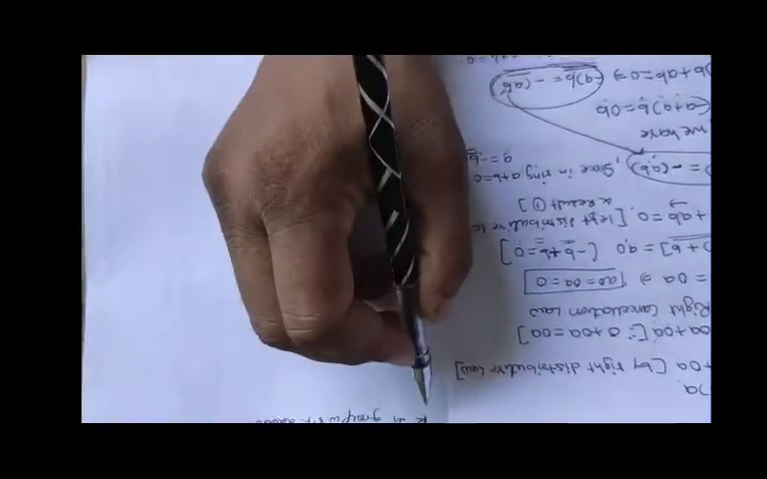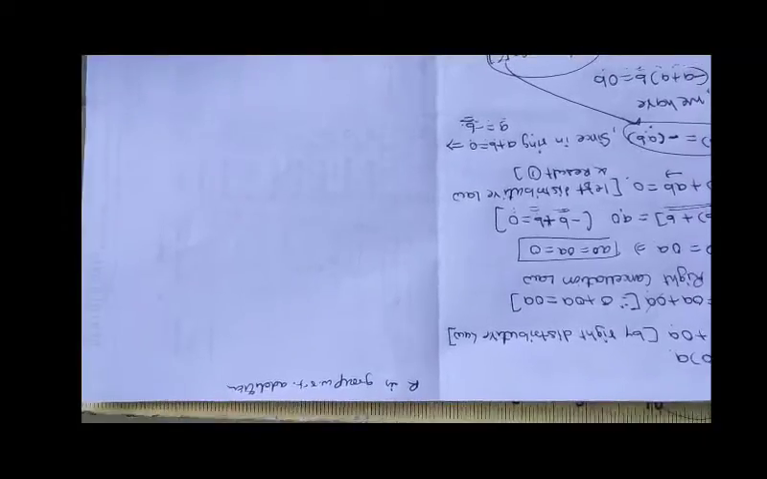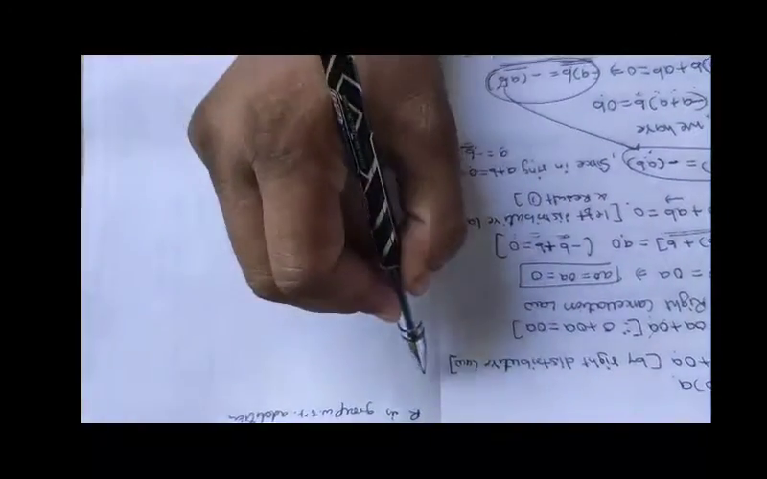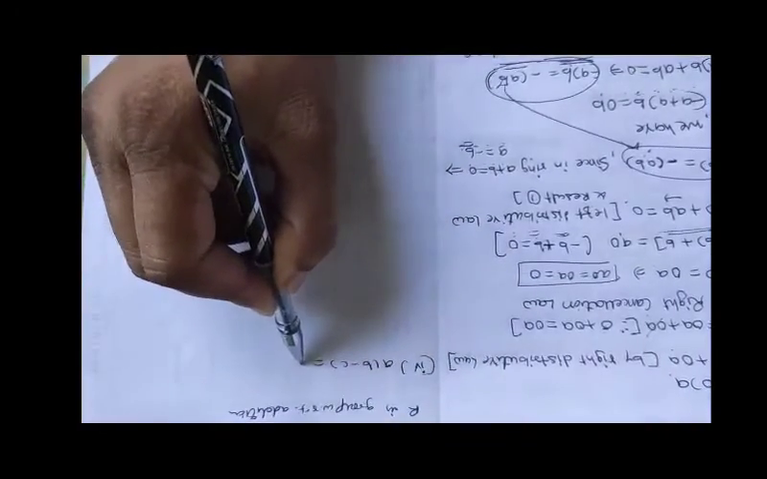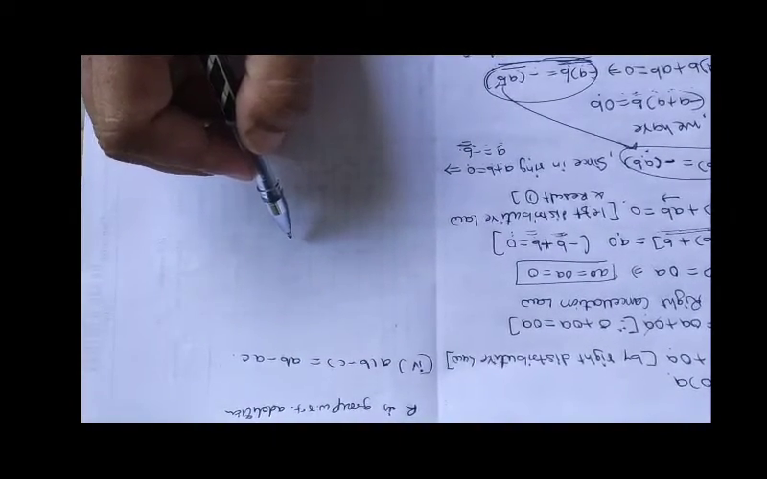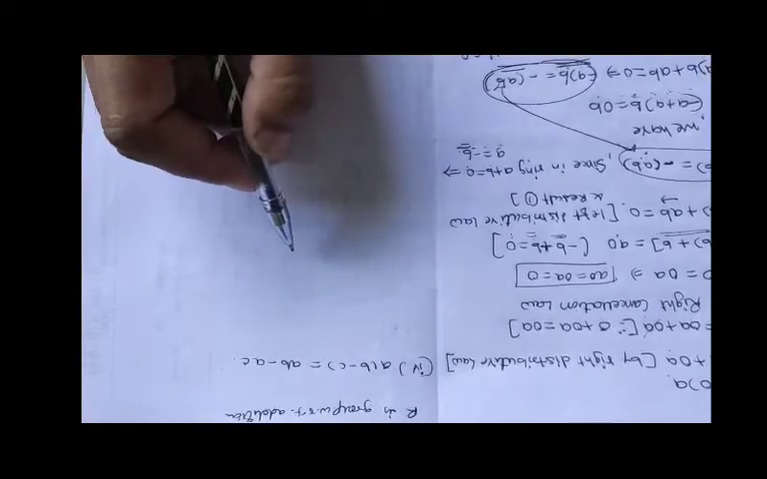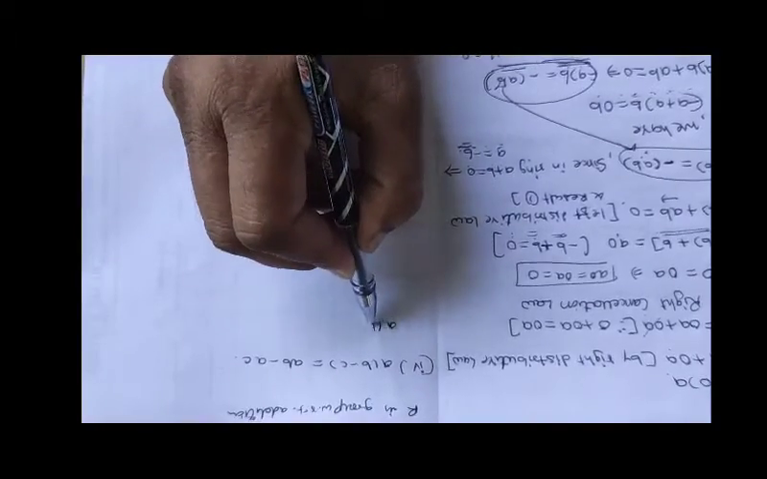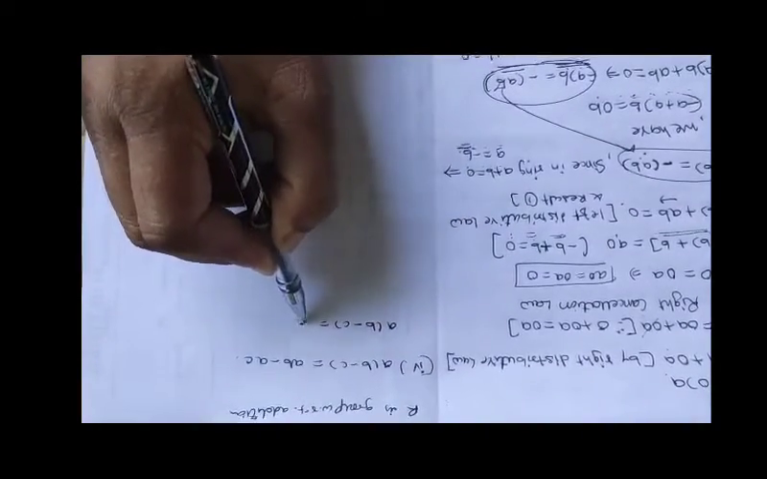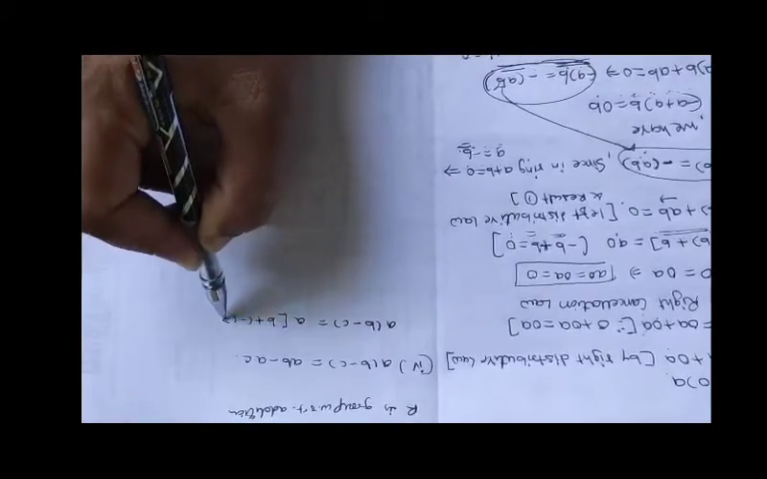Now we have to discuss the fourth point. So the fourth point is that A into B minus C is equal to AB minus AC. Now we have to show this. So students, here take the left hand side. I am taking the left hand side. So A into B minus C is equal to A, I can write it like this.